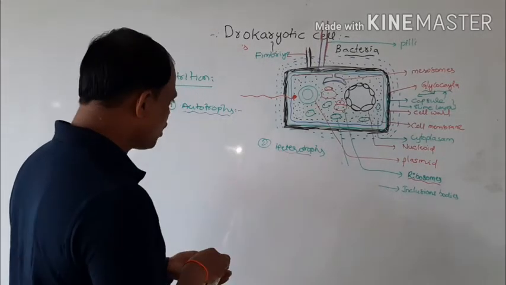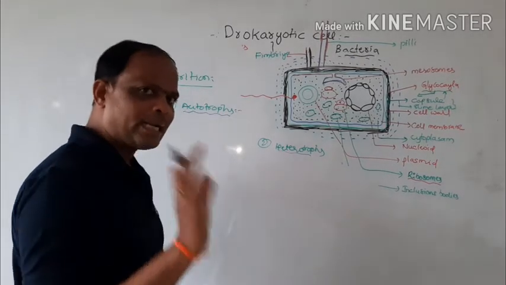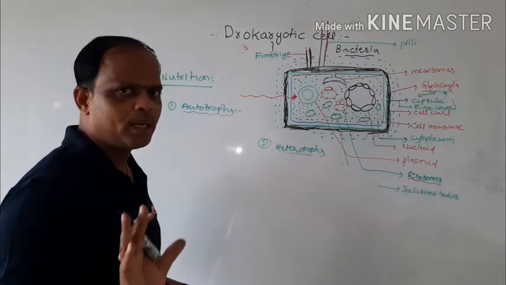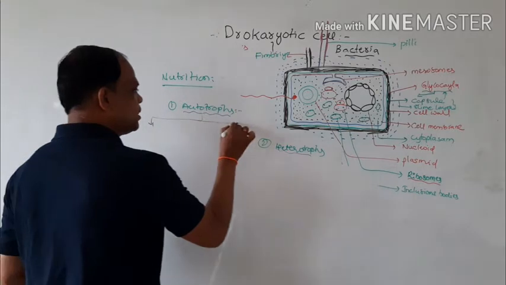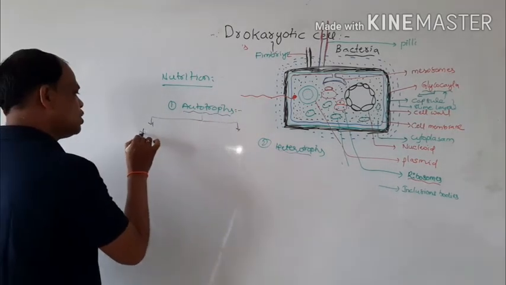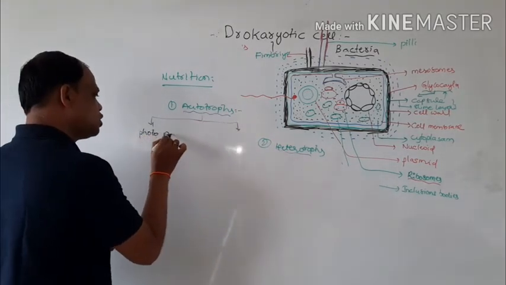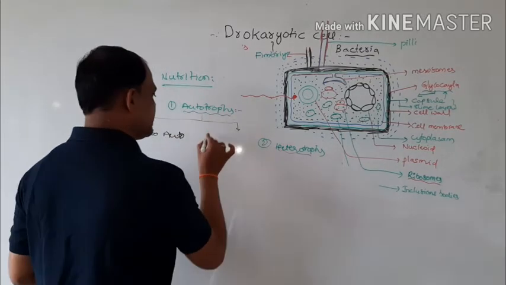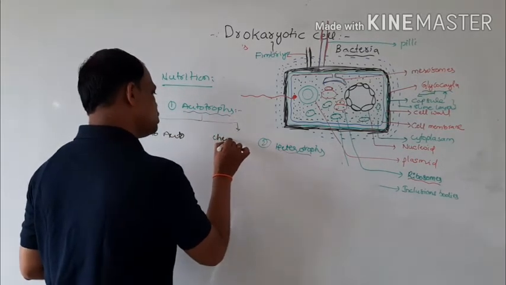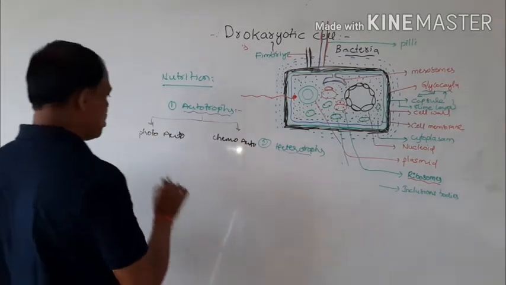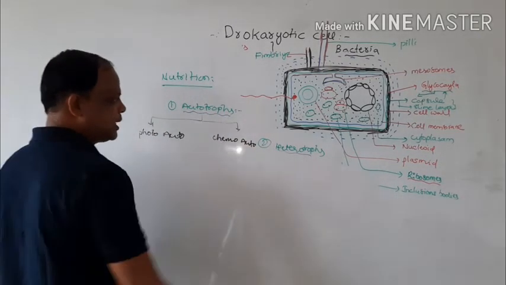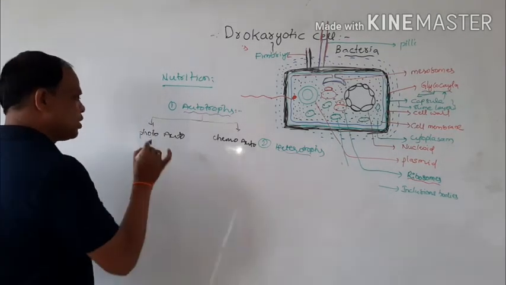This is based on the source of carbon and sunlight. The autotrophs are of two types: photoautotrophs and chemoautotrophs.